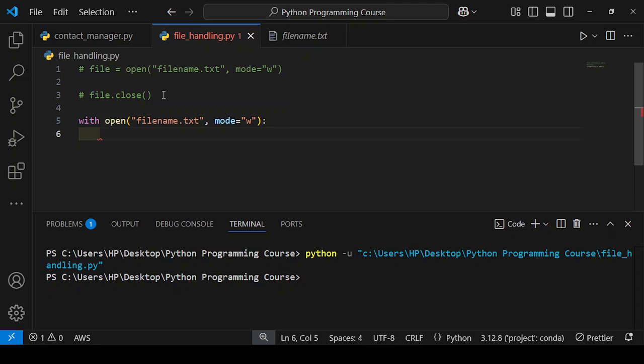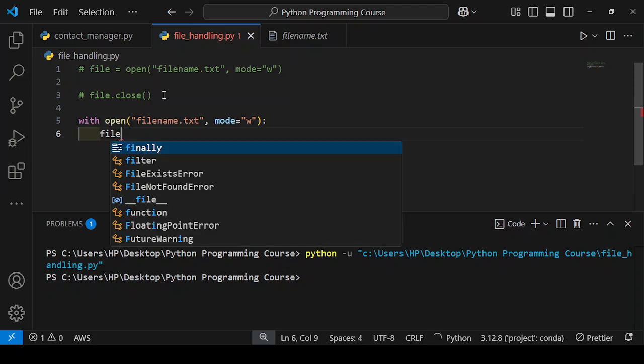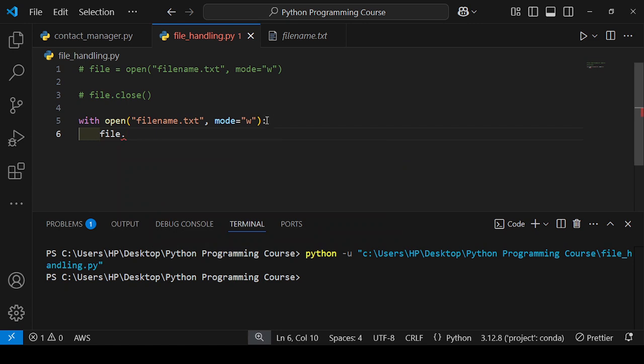This type of context manager method will help you avoid writing file.close. It will automatically close the file, filename.txt. So if I want to write anything, I can write file.write.